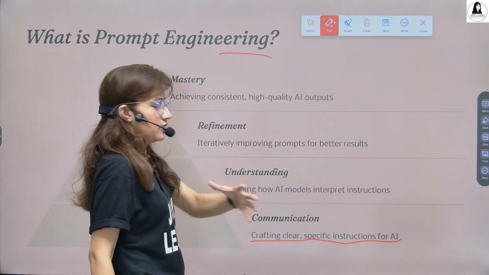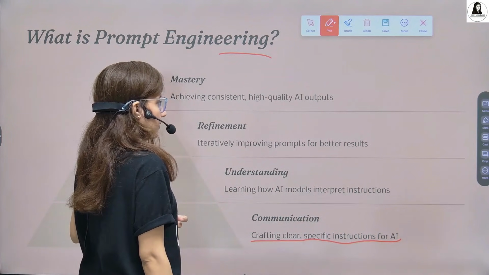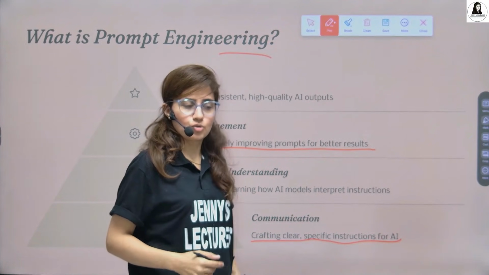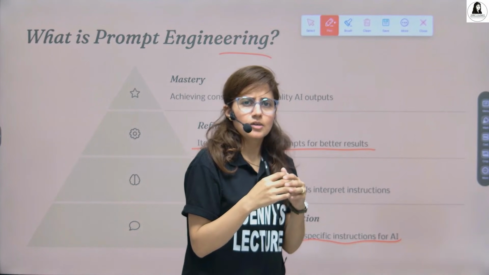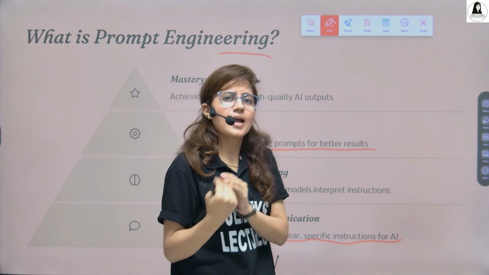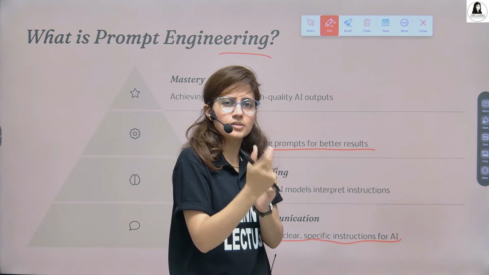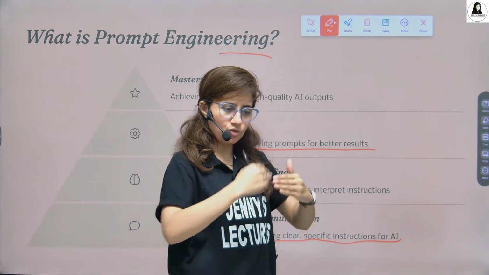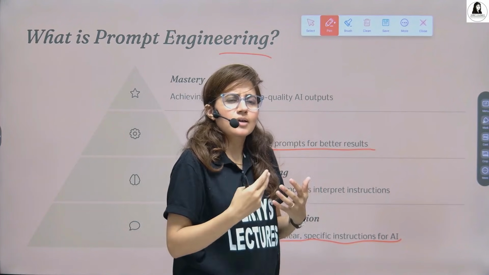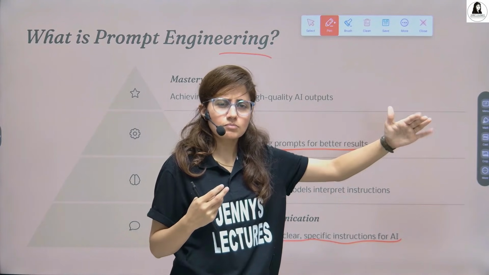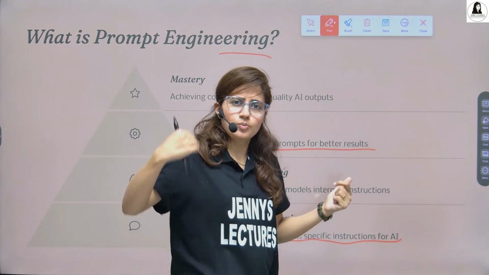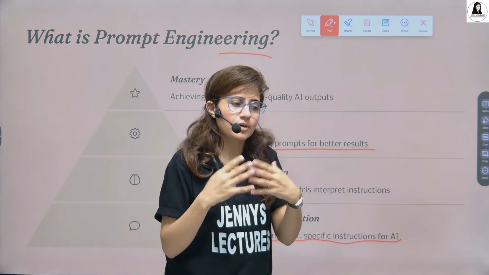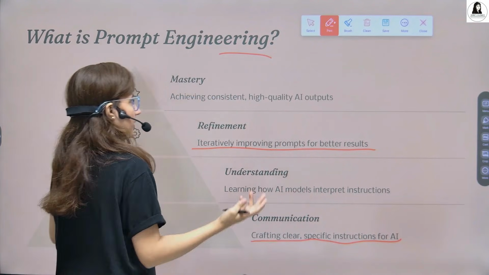You have to craft a clear and specific instruction according to your requirement. And refinement is also possible, iteratively improving prompts for better results. So now you give some prompt, but you didn't get the answer accordingly. Again, you can refine your prompt, add some more requirements or some specific requirements, and accordingly the AI will generate a new output. It's an iterative process. It's not like you have to give the best prompt only one time. It's not possible. You can refine your prompt and add new requirements until you get your required output or answer. Till then, you refine it, right?